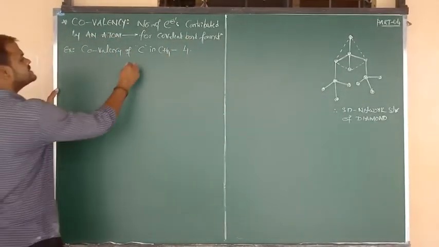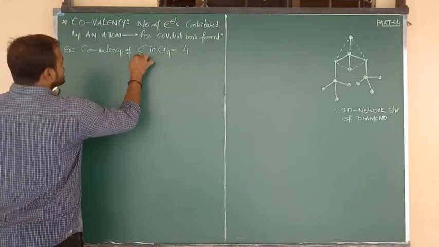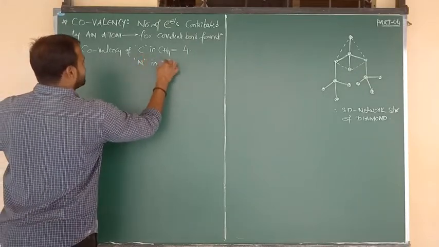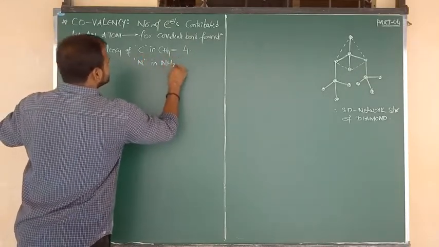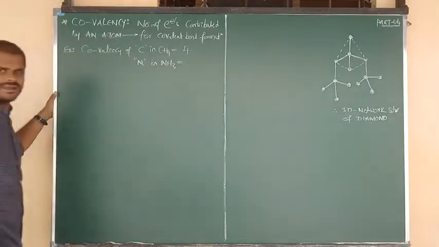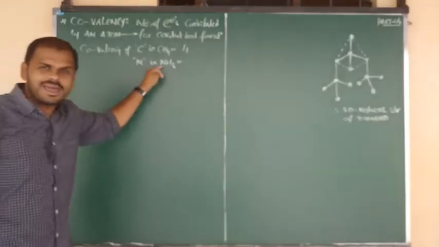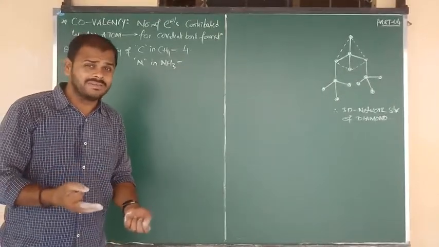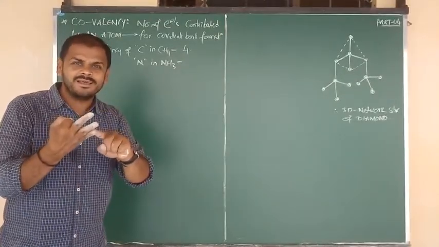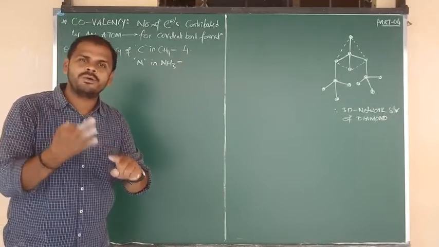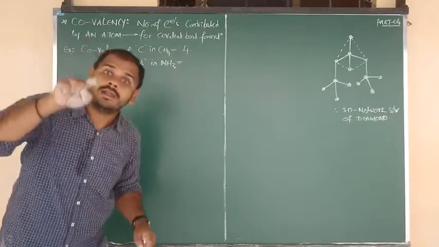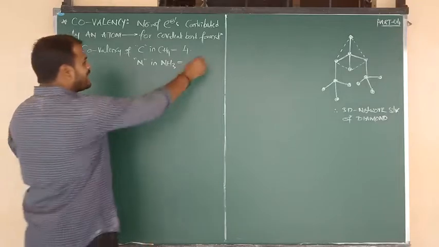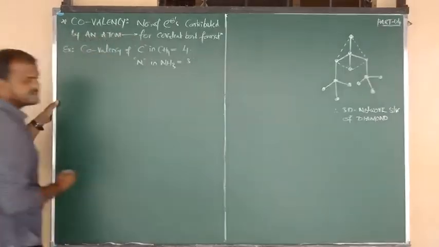Now another example. What is the covalency of nitrogen in ammonia? The formula of ammonia is NH3. In the ammonia molecule, around nitrogen, 3 hydrogens are there, which means 3 covalent bonds. These 3 covalent bonds are formed by the donation of 3 electrons by nitrogen. So the covalency of nitrogen is 3.